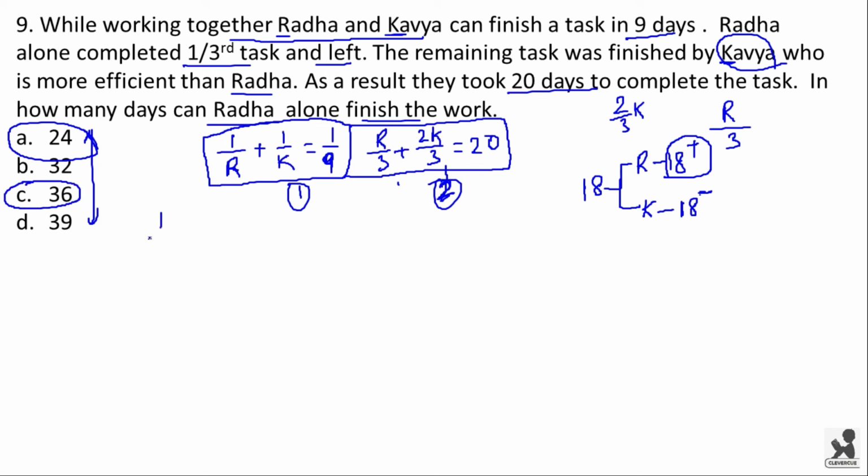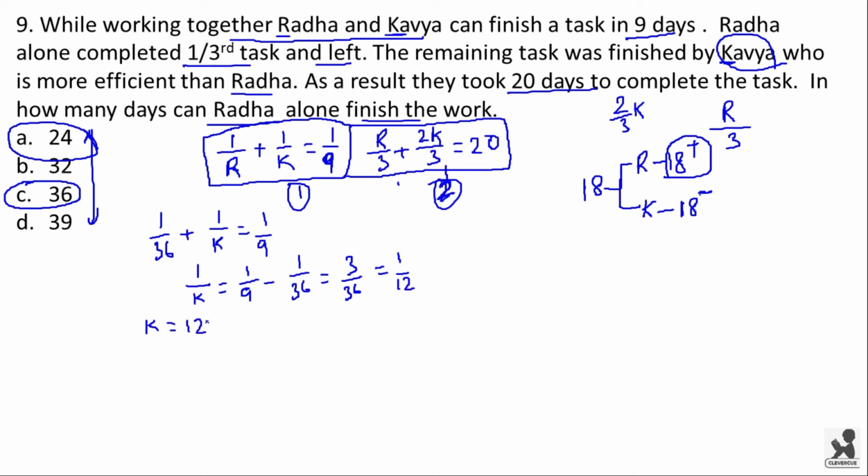Now 1/R, that is 1/36, plus 1/K is equal to 1/9. From this we can find the value of K. 1/K is equal to 1/9 minus 1/36, which is equal to 3/36, which is equal to 1/12. So the value of K is equal to 12.